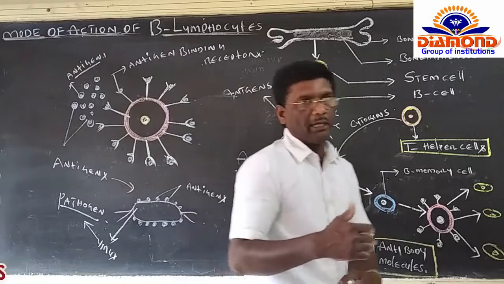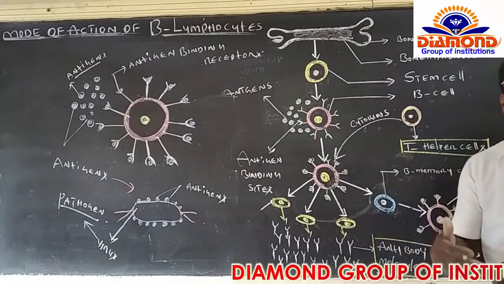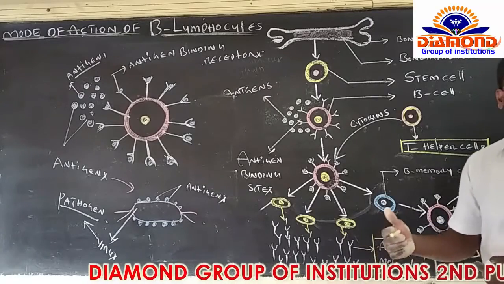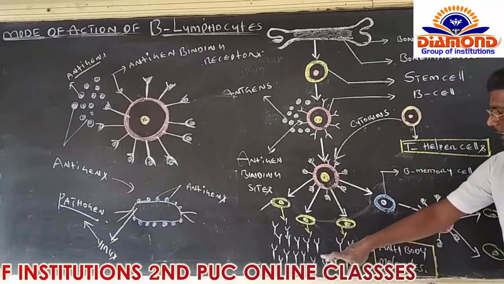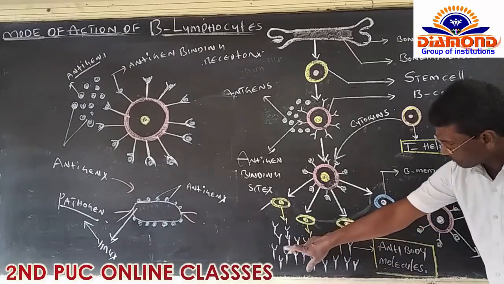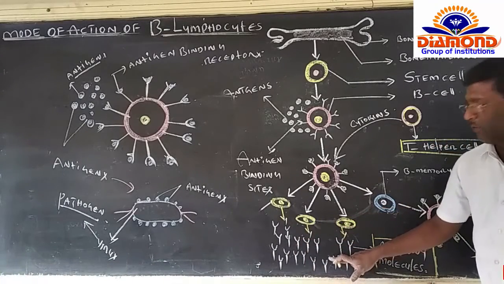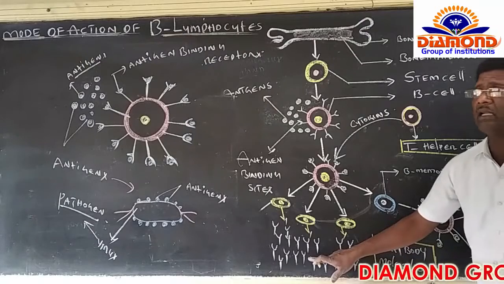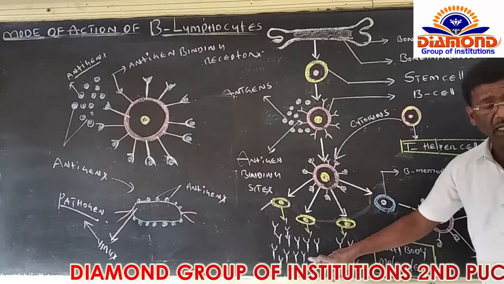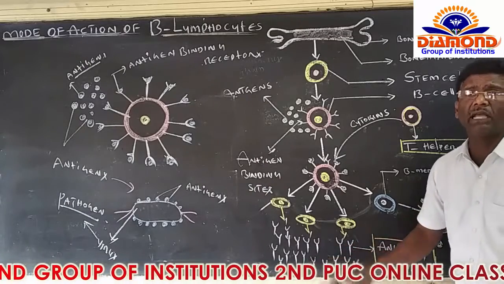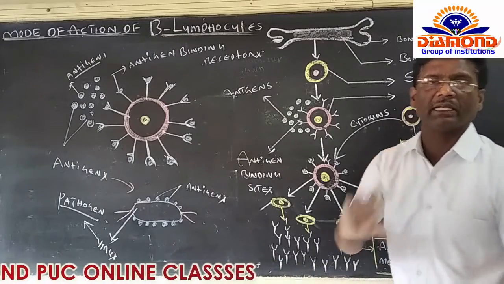So here, the primary immune response and the secondary immune response are taken part in by the immune system, by acquired immunity only, in the form of T lymphocytes and B lymphocytes. Right. I explained here how antibody molecules are produced from plasma cells. I would like to explain with a neat diagrammatic representation the structure and functioning of the antibody molecule, and what types of antibody molecules are present in the human being's body.